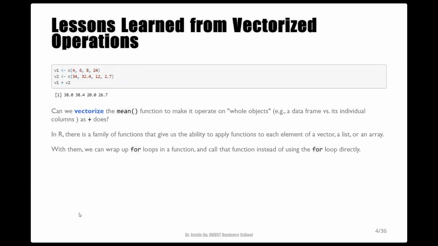The idea we may want to apply is the lessons we learned from vectorized operations. A bunch of operations in R are vectorized, meaning that they can operate on whole objects directly and apply an element-wise operation between these objects without incurring explicit loops. We've seen how R's vectorization capabilities help in eliminating loops.